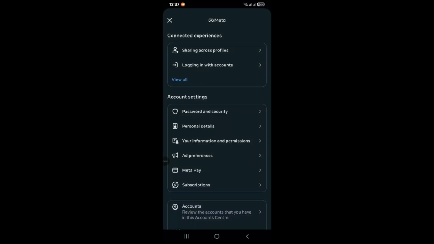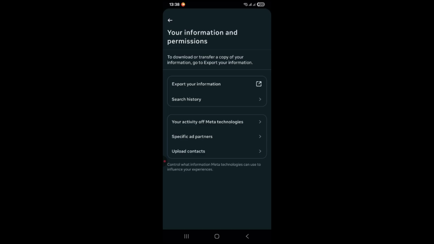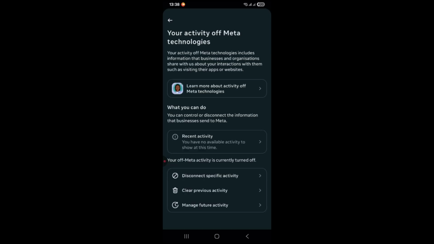So first of all, you need to go to the settings of your Instagram account. So this is the settings of my Instagram account. I hope you know how to open the settings. It is very easy. After that, you need to click on this your information and permission option. And then you need to click on the your activity for Meta Technologies. I will give you all these steps in the video description as well.